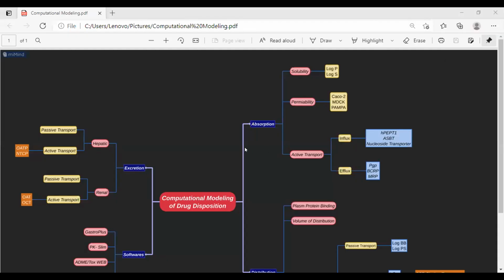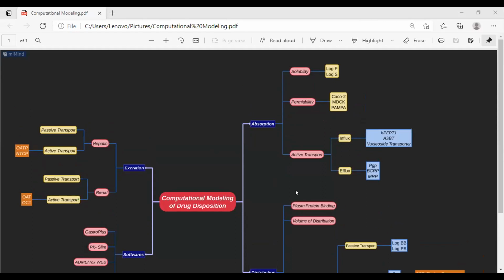Yes, sir. Is it visible, sir? Yeah, perfect. Please minimize the size a bit. Yeah, got it.